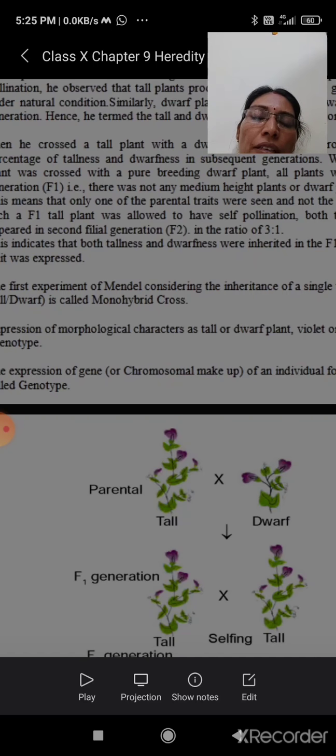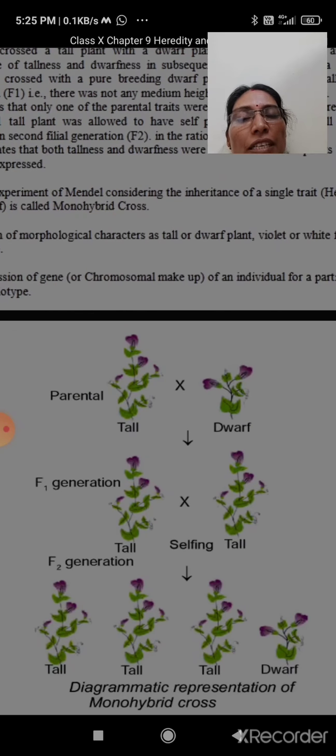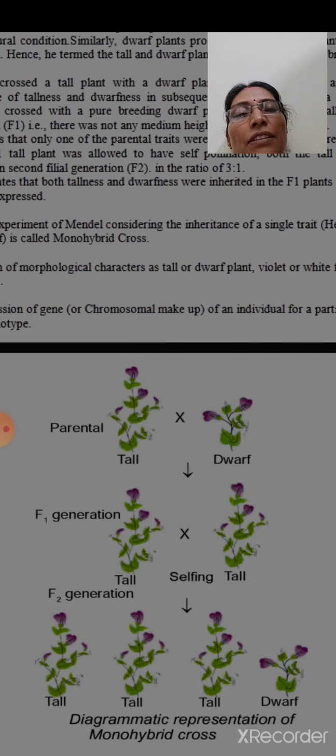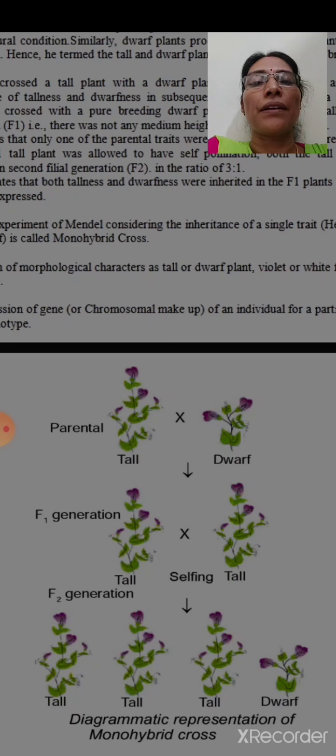And this tall nature of the plant can be dominant over its short nature. That is why in the F1 generation no short plant can be seen, because tallness is dominant over shortness. So tallness is referred to as the dominant character and shortness is the recessive character. That means a recessive character cannot be expressed in the presence of a dominant character, that is tallness.